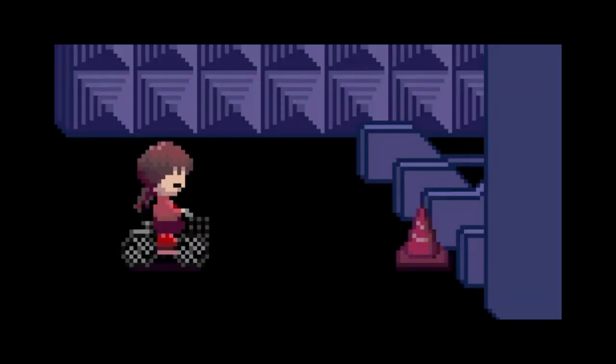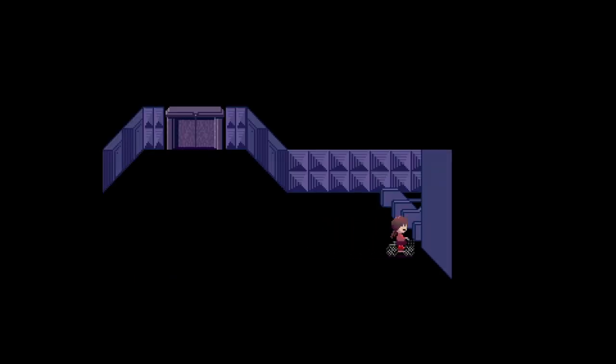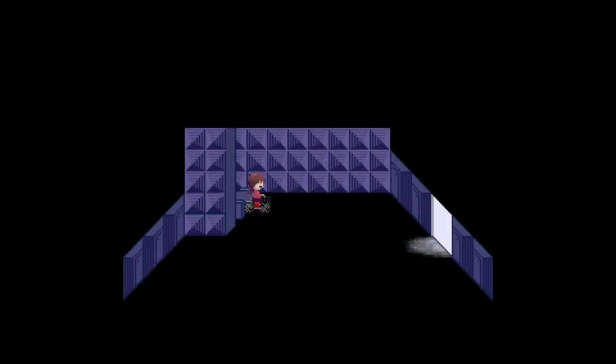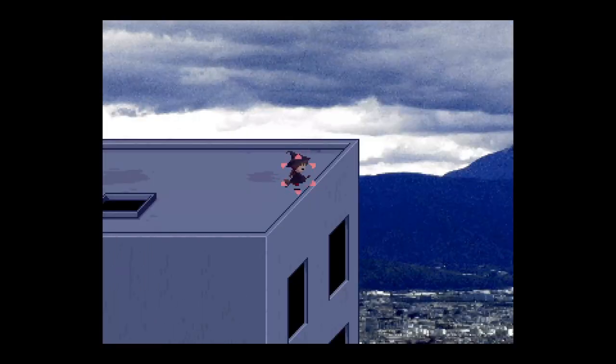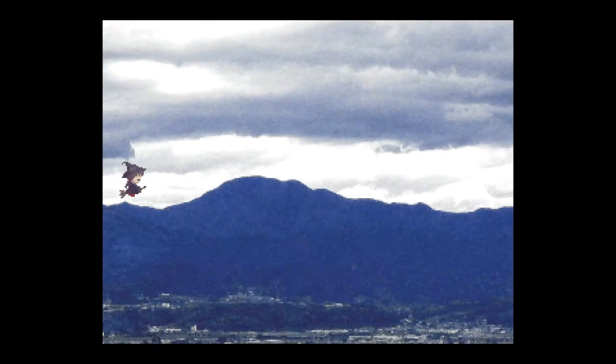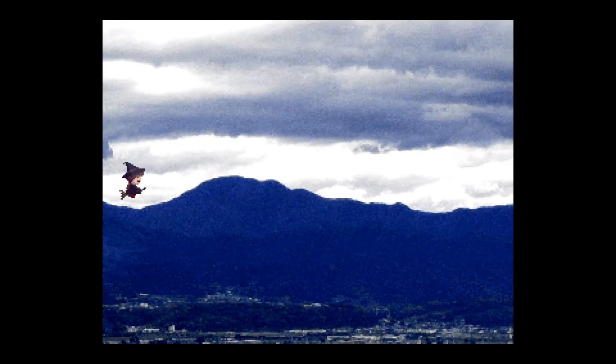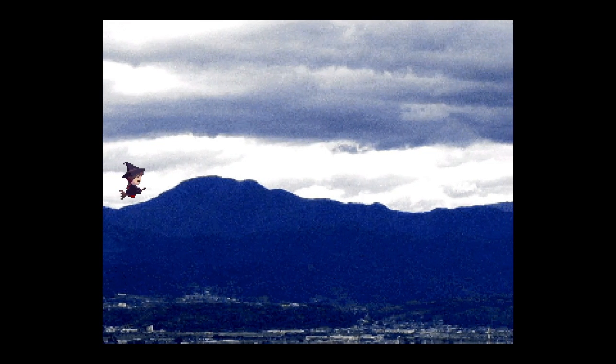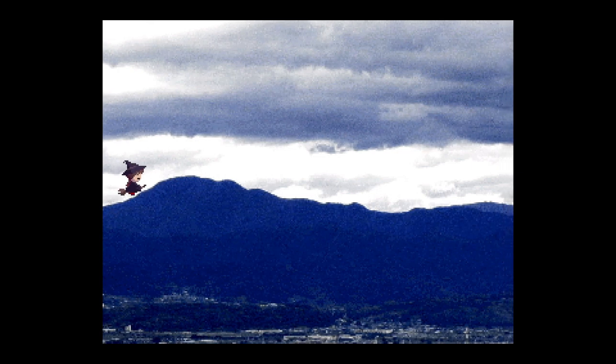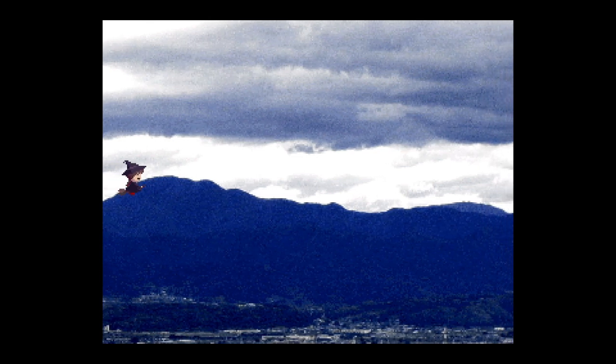When entering the mall world, there is a chance for the traffic cone that blocks the second escalator to be gone. When that happens, we can get up to the roof, and if we use the witch effect, it's very cool to have little events like these. They really bring a touch of life to the game in a way.